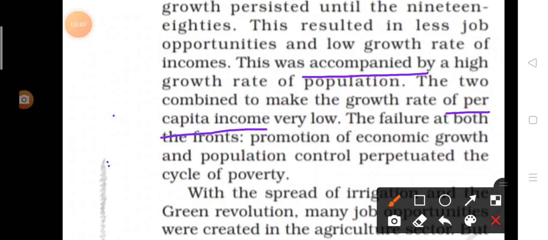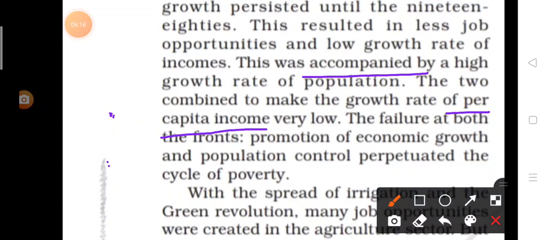So the growth rate was very low, per capita income very low, because the jobs were not there, unemployment was there, and low growth rate was there. Because of low growth rate, income was low. Because of low income, the per capita income was also very low. So the failure at both the fronts, promotion of economic growth and population control, perpetuated the cycle of poverty.